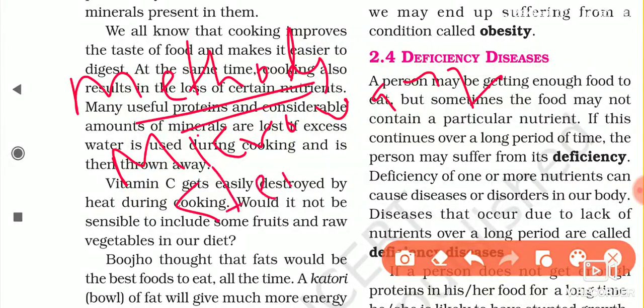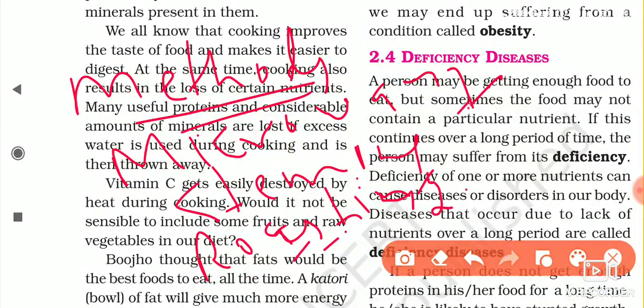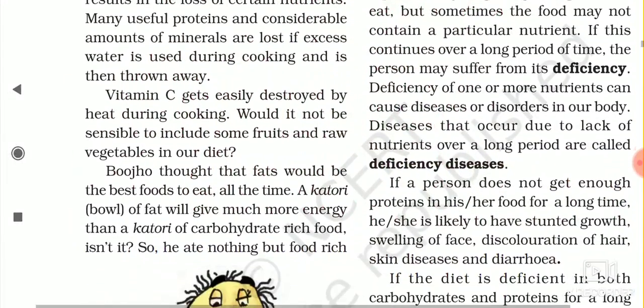Microwaving, steaming, roasting. And there are some other methods also. These are the methods: microwaving, steaming, and roasting. These are the best methods to preserve the nutrients.